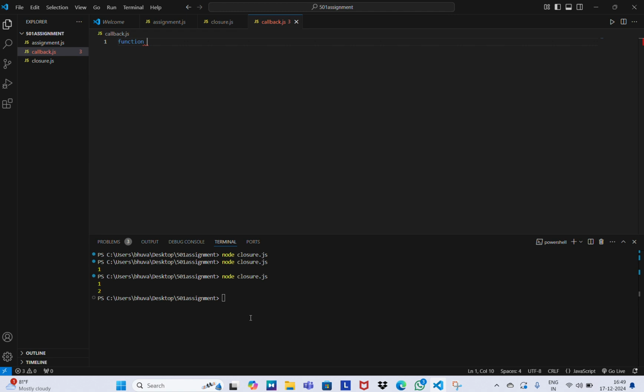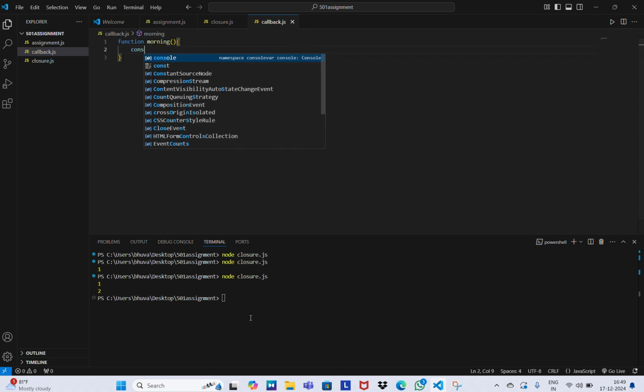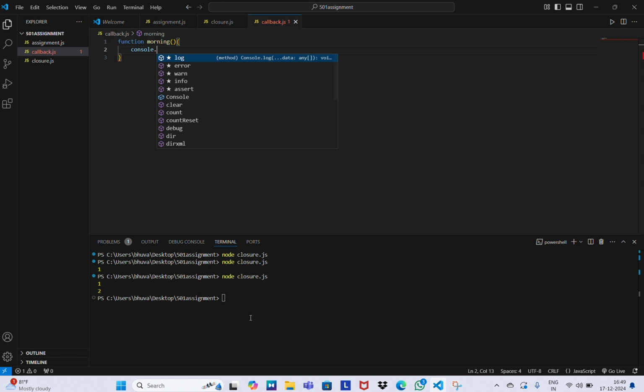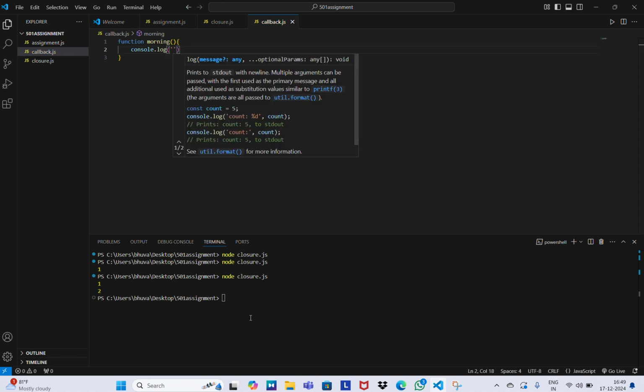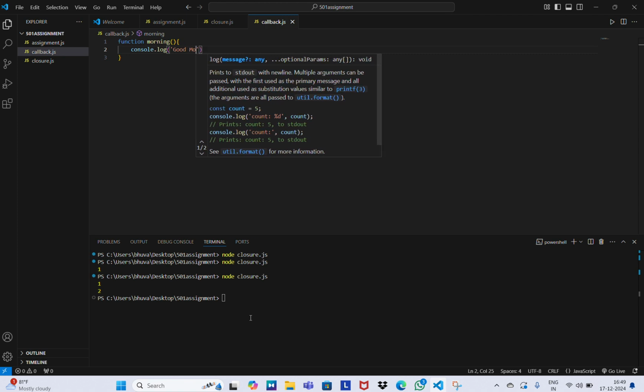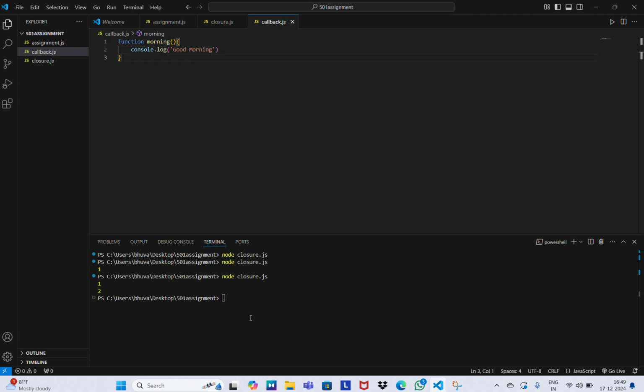Let us consider a simple function, morning, in which I just console the greeting, console.log good morning. As we can see, this is a simple function. Now let me create a simple callback function. A function greet, and inside this I can pass a callback function, morning.